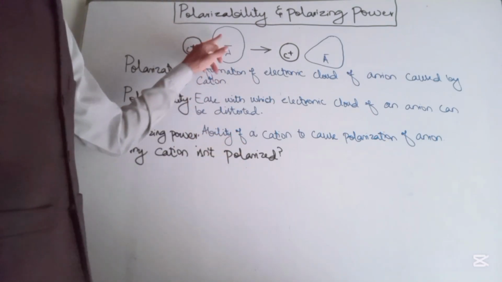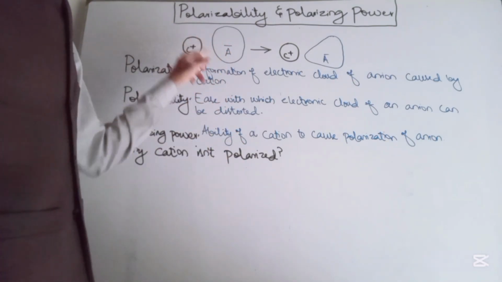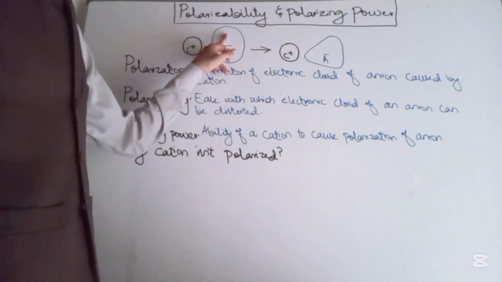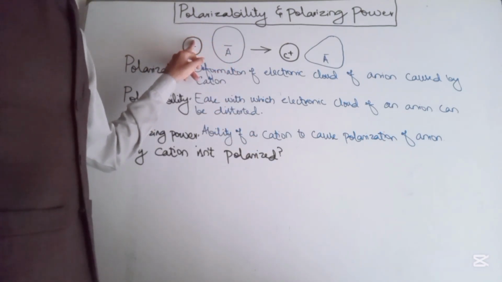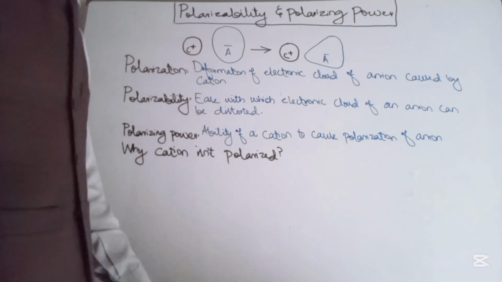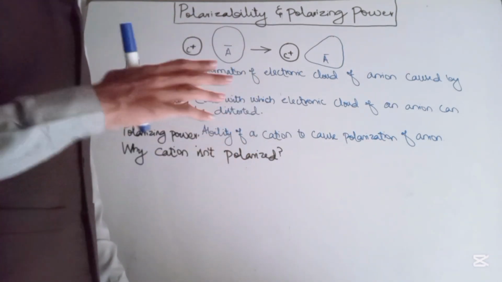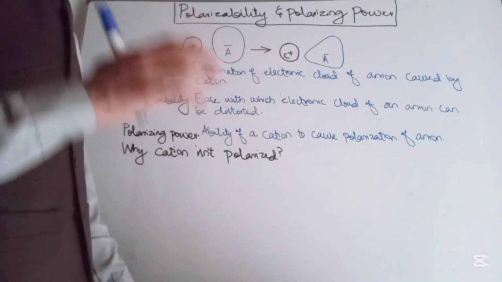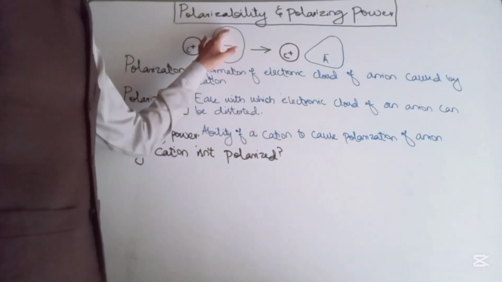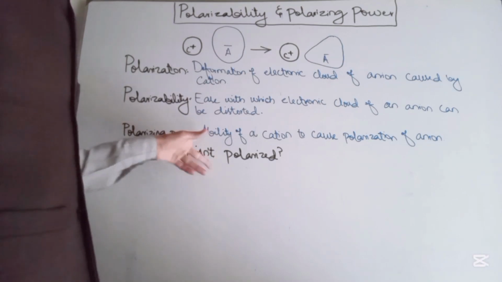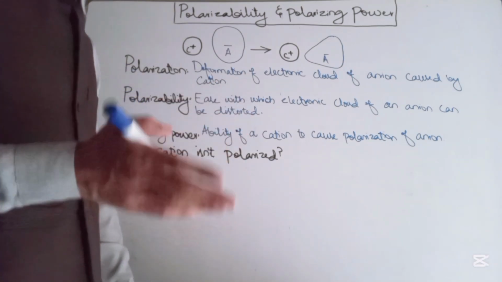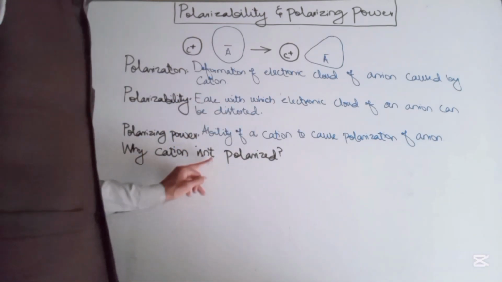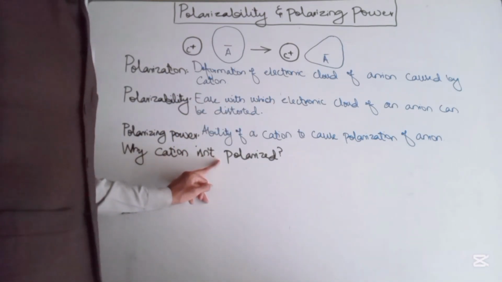So whenever an anion attracts the electron density of the cation, it's much more difficult for a large anion to polarize the electronic load of the cation. The tendency of the electronic load of the cation to be distorted is much lesser as compared to that of the anion. So the answer to this question is that a cation is not polarized because of the strong nuclear force on the smaller electronic load of the cation.